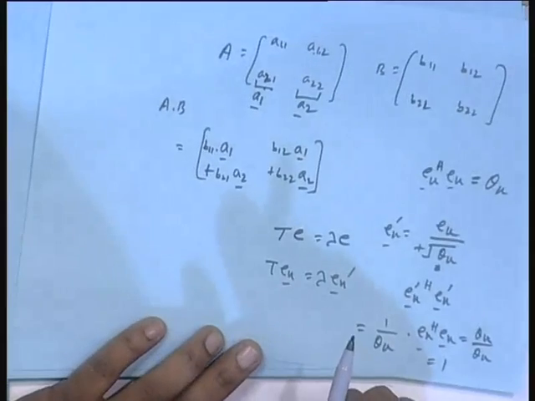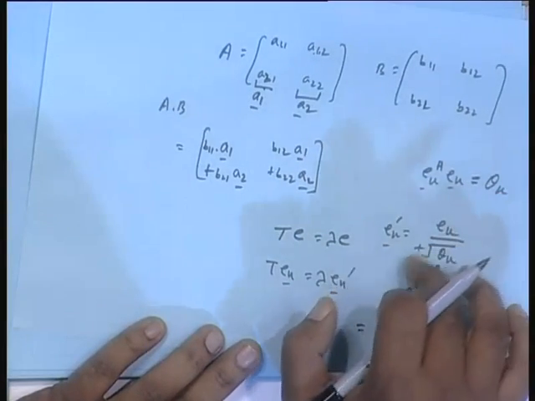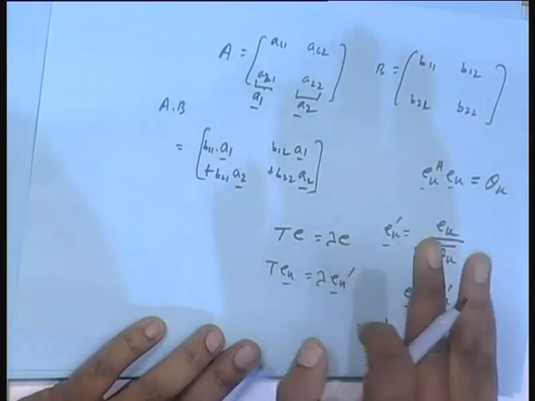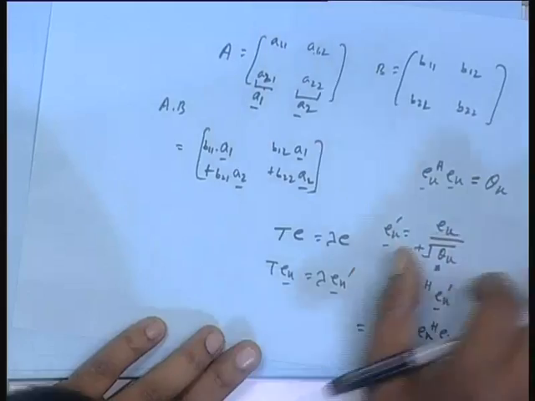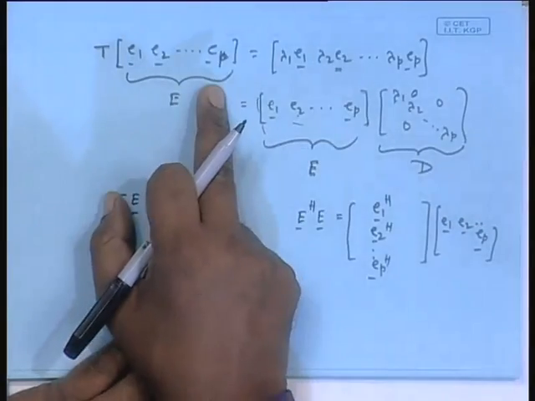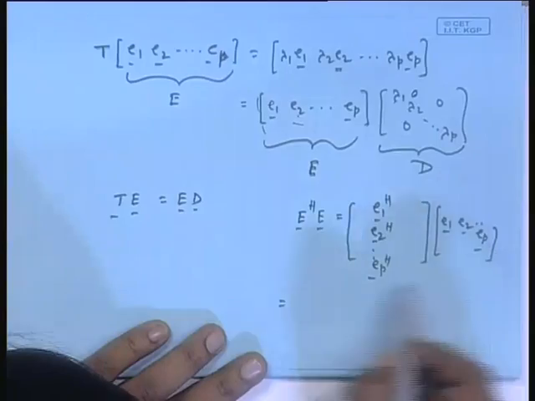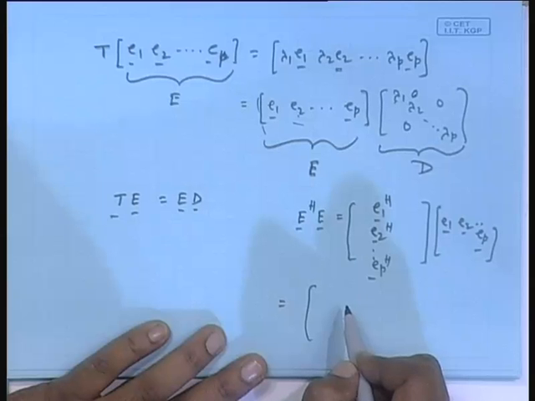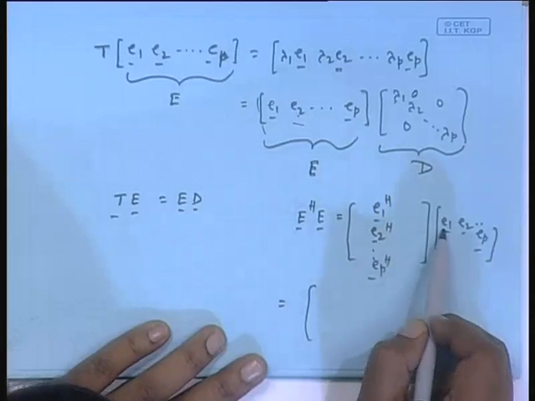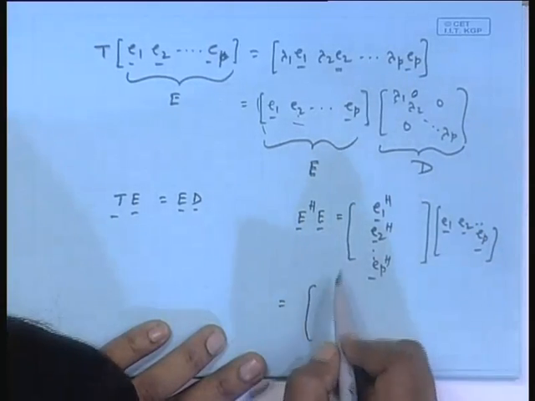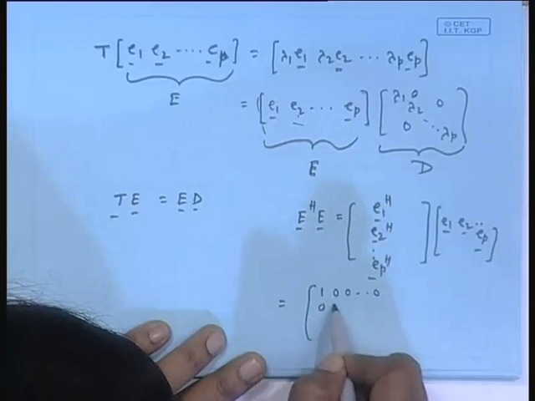This is called normalization. You can always find the norm square of a vector, take the positive square root of that, and divide the vector by that. That vector also is an eigenvector, but its norm square is unity. I forgot to mention that when dealing with E1 to EP, I normalized each to have norm equal to 1. So E1 Hermitian E1 is 1, E2 Hermitian E2 is 1, and so on. In that case this matrix becomes simply the identity matrix: E1 Hermitian E1 is 1, others 0; E2 Hermitian E2, the second diagonal entry, is 1, others 0. So it becomes 1, 0, 0, dot dot, 0, 1, 0, and so on.